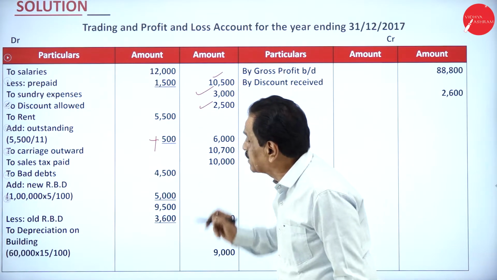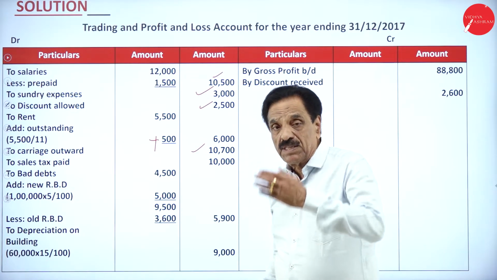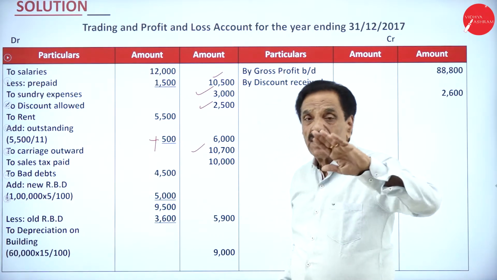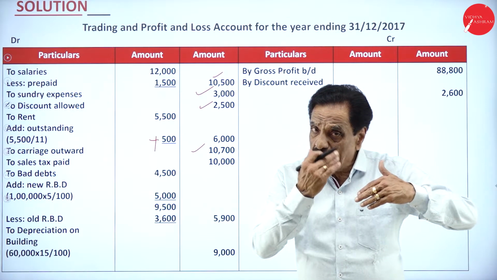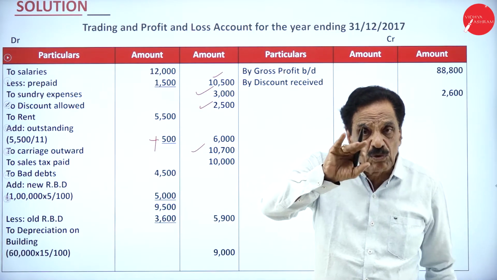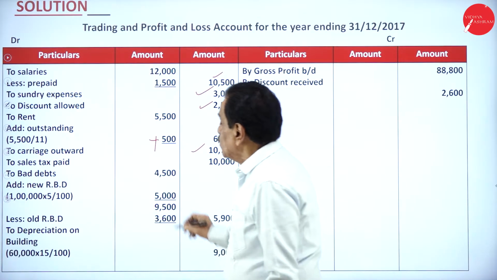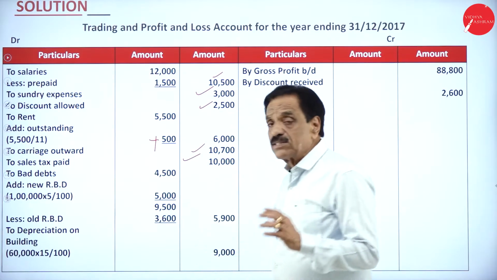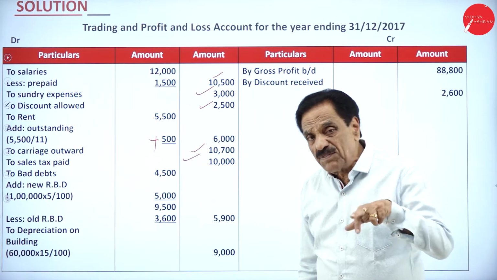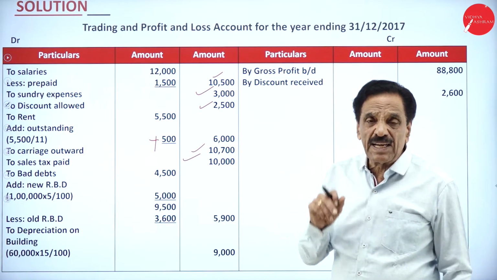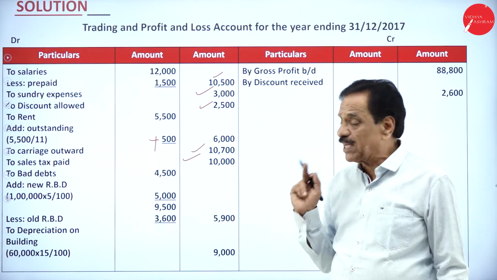5,500 divided by 11 is 500. Totally it becomes 6,000. Carriage outward means finished goods are going out. Inward means raw material is coming in. Outward means finished goods are going out. Then you got a sales side. Sales tax comes in the profit and loss account. If there is income tax, it is directly connected and should be deducted from the capital. I will explain once again.